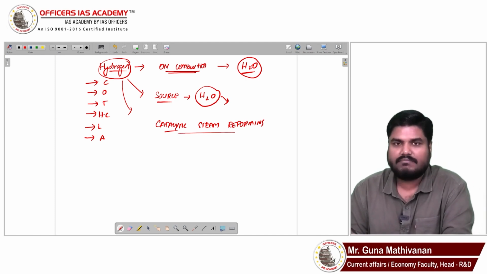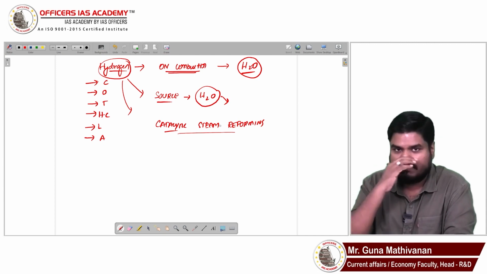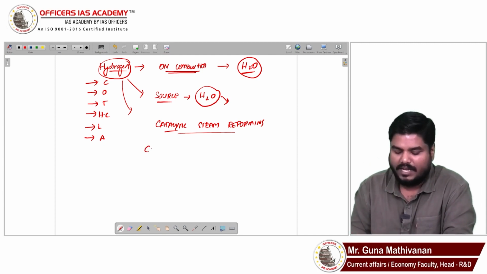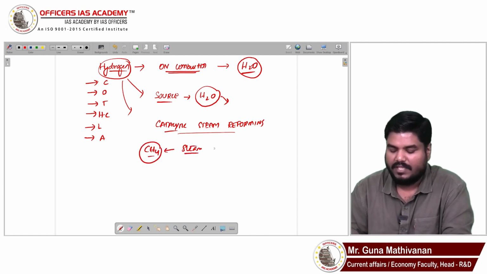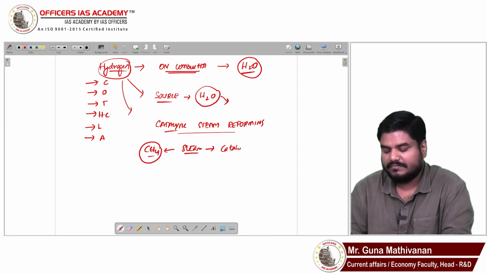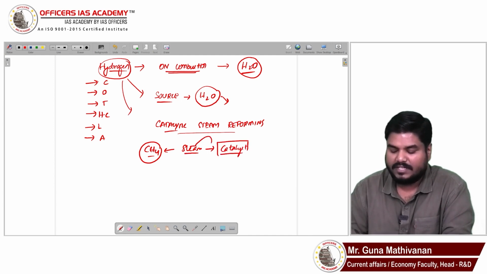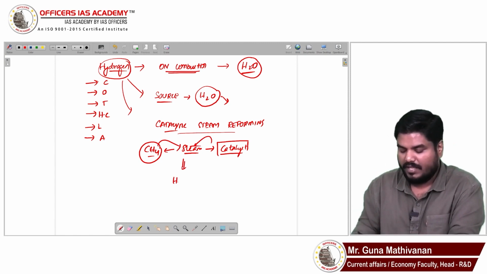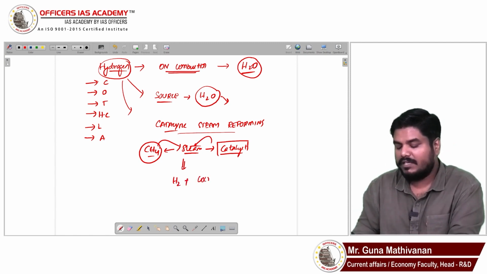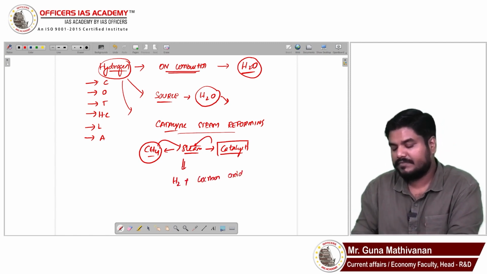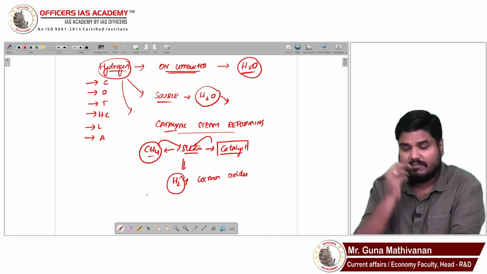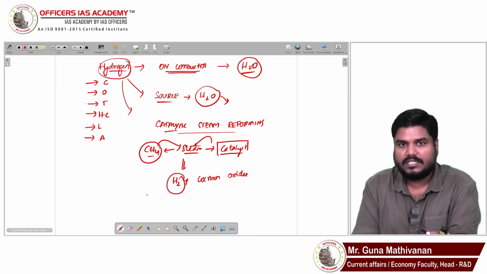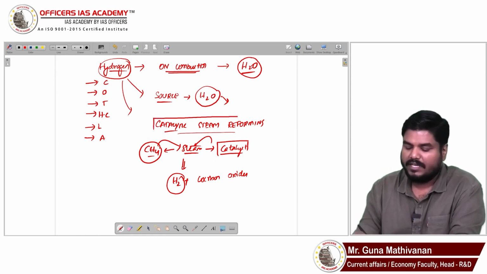In this catalytic steam reforming method, you can use methane or you can use coal. Let's take methane. I will subject this methane to steam in the presence of a catalyst, and that is going to give me hydrogen. Along with that, some carbon oxides will be produced, from which I will derive hydrogen. So the most common commercial method available to produce hydrogen currently is catalytic steam reforming.